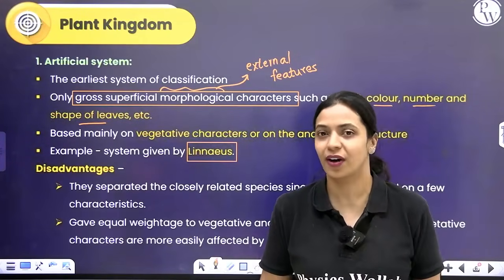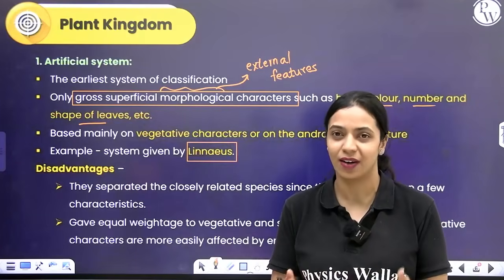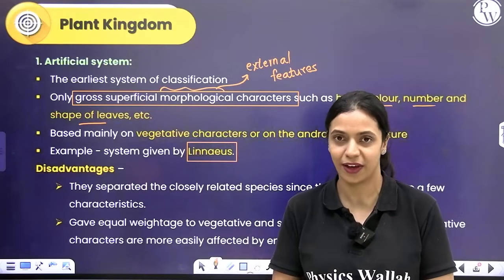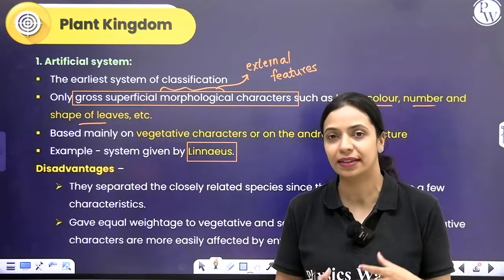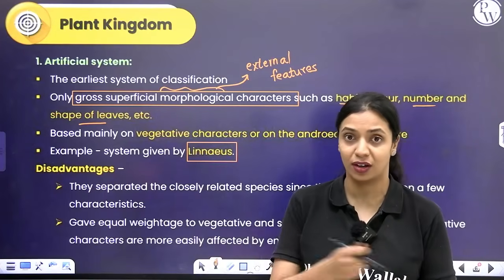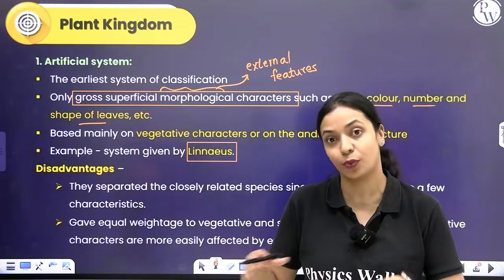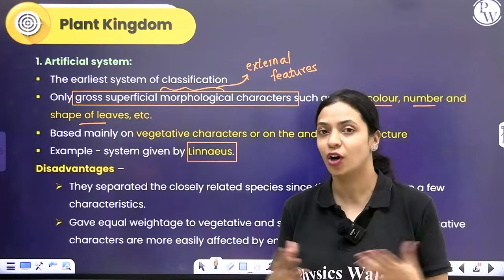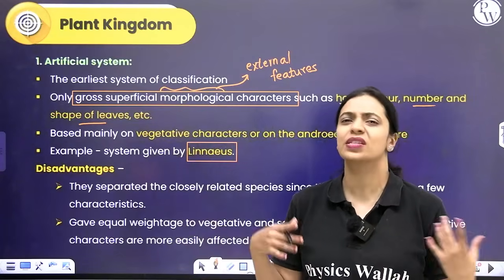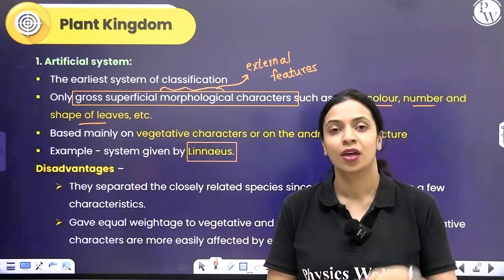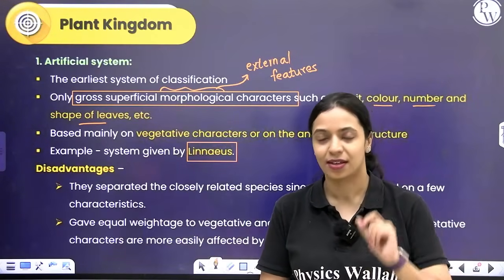This has some advantages, it has some disadvantages. The advantage is that it's easy to classify because you're mostly considering only the morphological features. You don't have to cut the plant and look at its inside and see how the tissue arrangement is. You're not looking at the anatomy or anything. So it's easy to classify this way. But it has certain drawbacks.